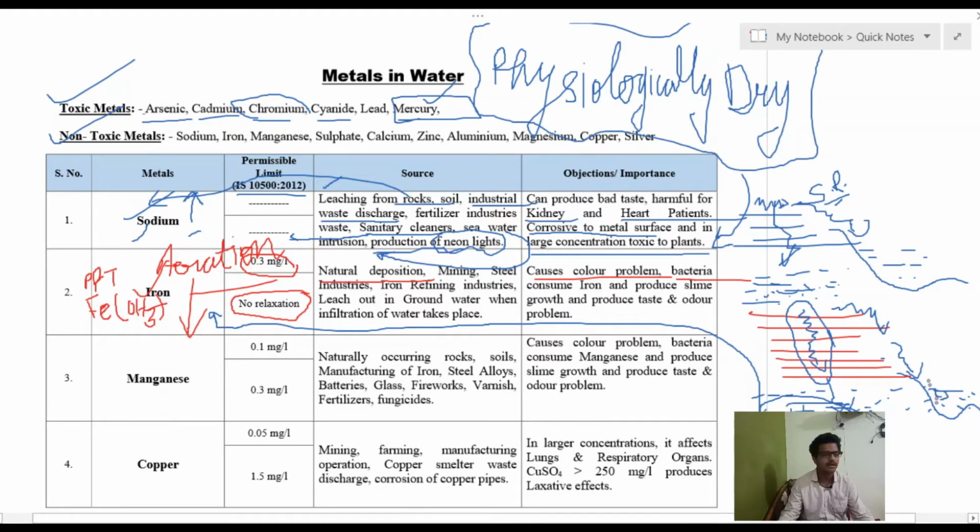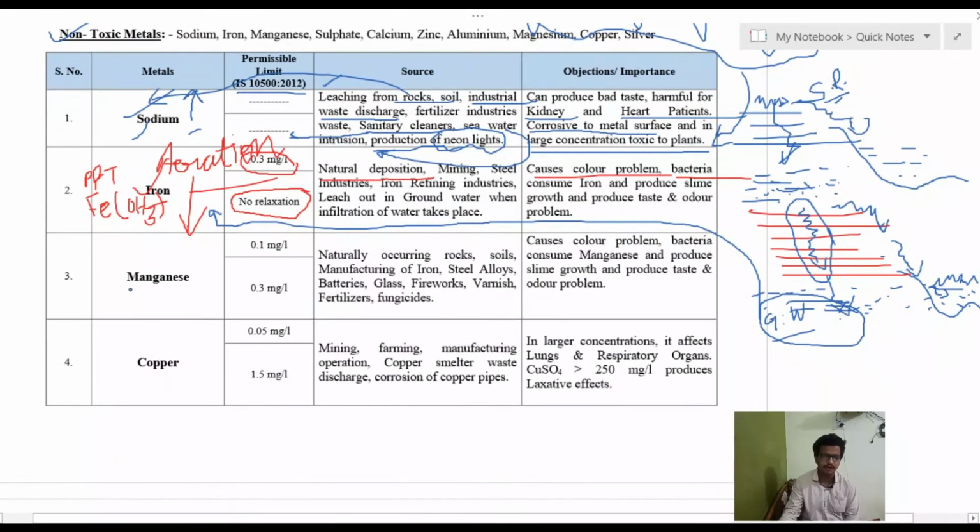If that goes into surface water sources or surface runoff in a water body, there will be a concentration of iron, but on a water body there are surface currents. Due to the surface currents, there will be an increased level of dissolved oxygen on the surface. With wind blowing, upwelling and downwelling, water with a higher concentration of iron and manganese will cause a precipitate of Fe(OH)3 and MnO2. So the problem of iron and manganese will generally not occur in surface water, it will generally occur in groundwater. The same condition applies to manganese.